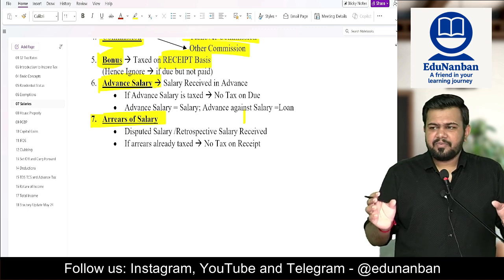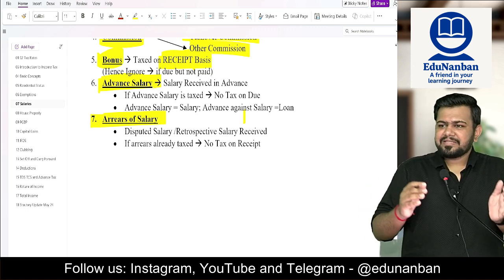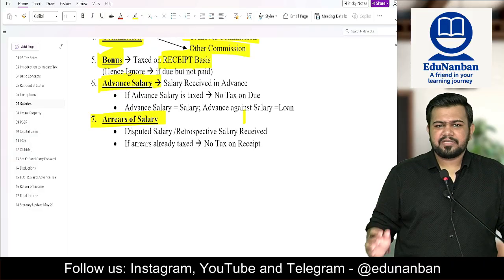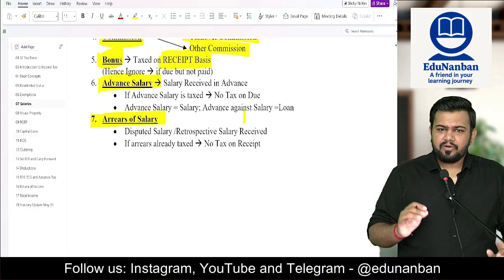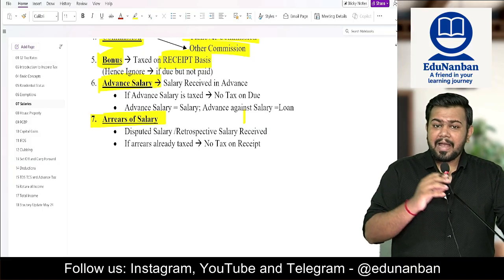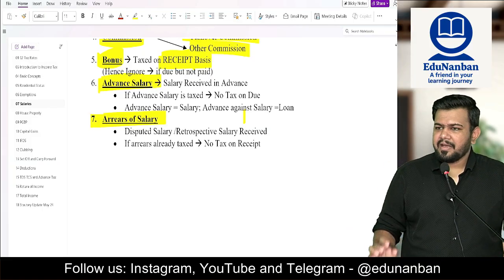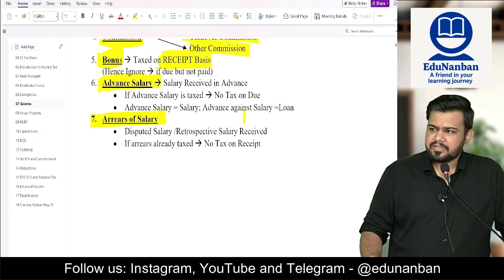And differentiate between advance salary and advance against salary. Advance against salary is a loan which is given to the employee. So you should treat it as a loan. It should not be taxed under the salary head of income, and you should also see whether this loan is given at a concessional interest rate, and you have to find out the perquisites on such loan.